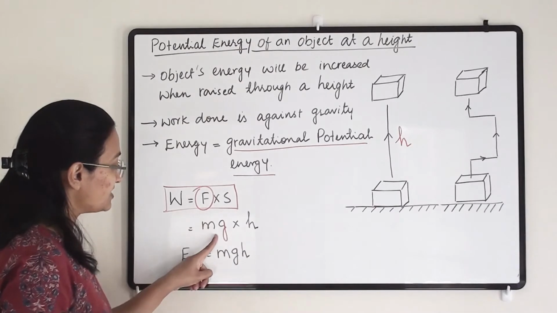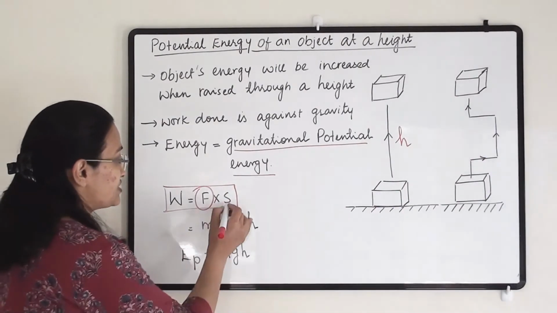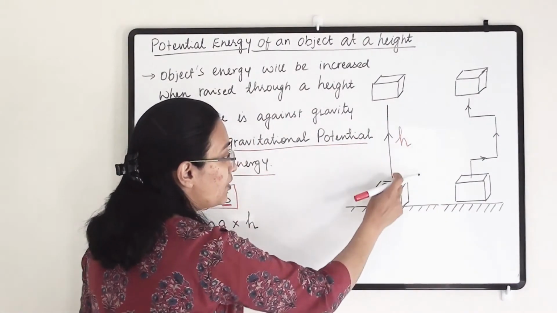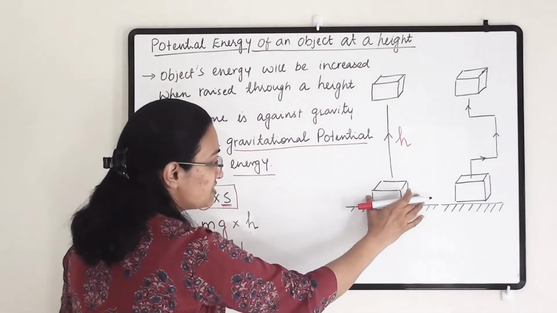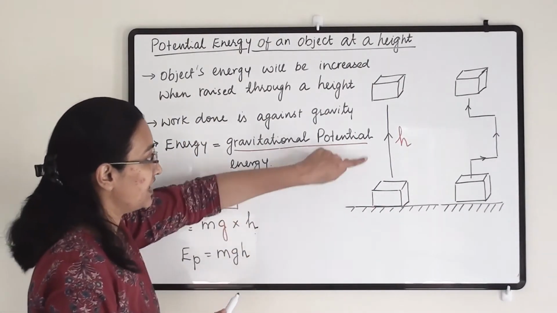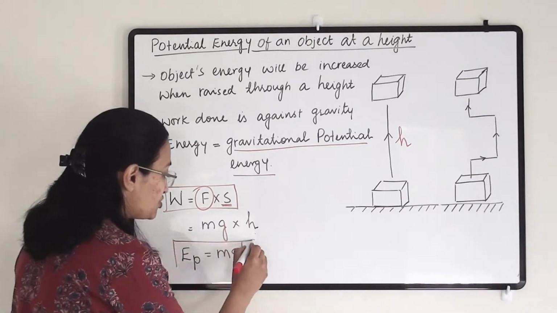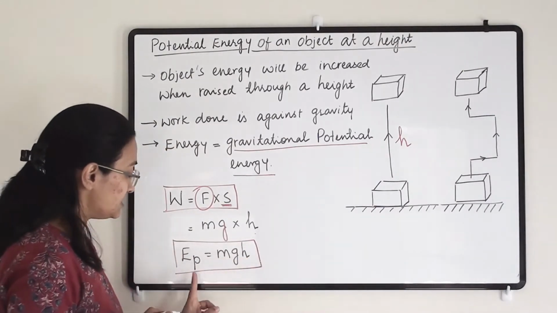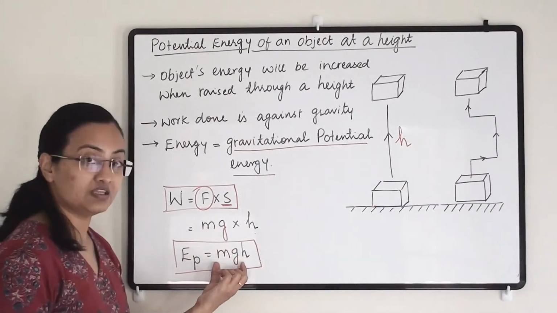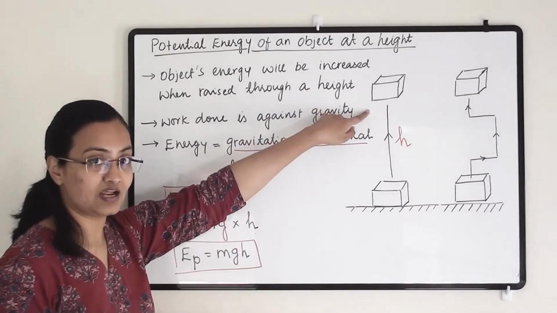M into g we are substituting here in place of F, that is force. Now S is our displacement, that for a certain height we have raised this object. So this much distance has been covered through this path for this object. So that S we have replaced with h, because we have raised this object to a certain height. Now the energy equation for this object is potential energy equals mgh. This mg is the representation of force, and h is the height to which we have raised this object.